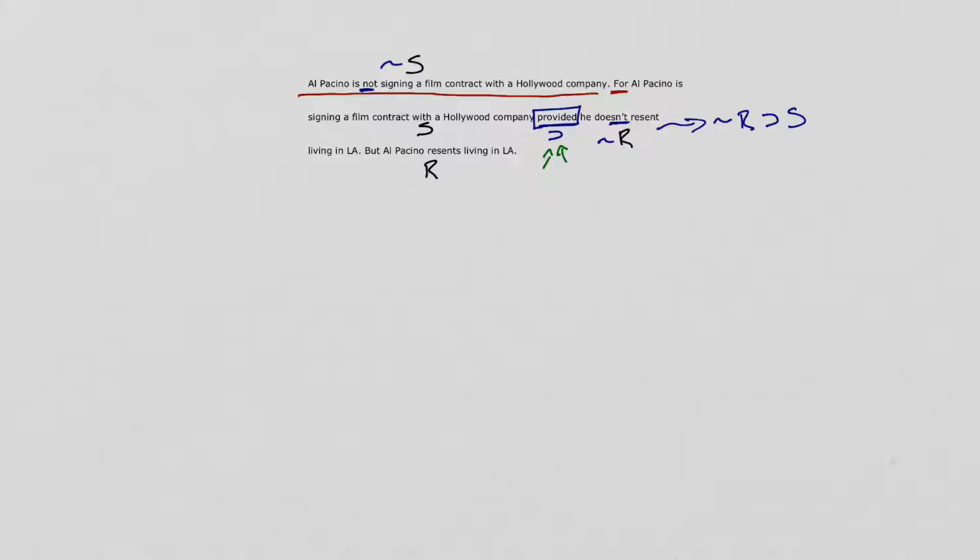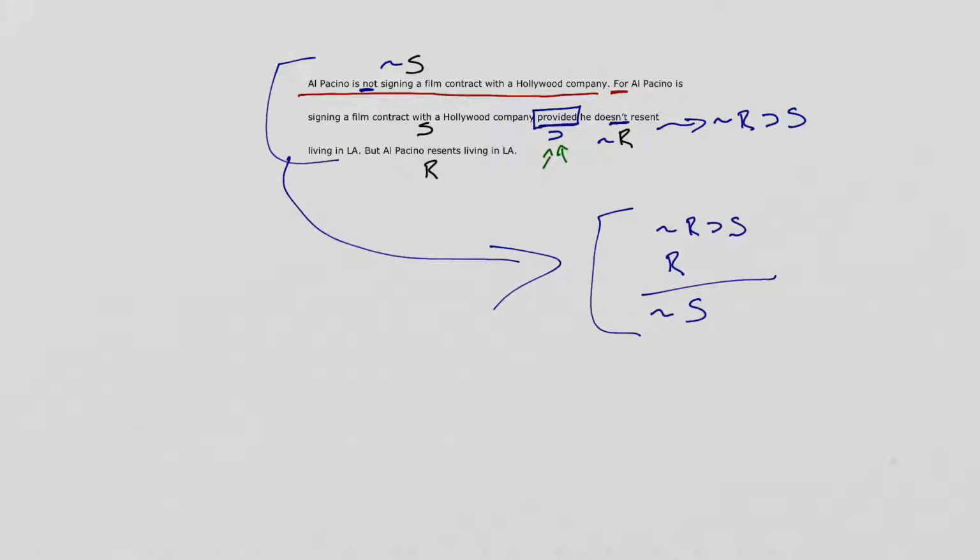Because this is saying Al Pacino signed a film contract with a Hollywood company, provided he doesn't resent living in LA. What that means is, if he doesn't resent living in LA, then he's going to sign the contract. Okay? So the other parts of this, not R, S, then we have R here. And then our line tells us, there's our conclusion. So this in English looks like this. And in propositional language, this is what it should look like.